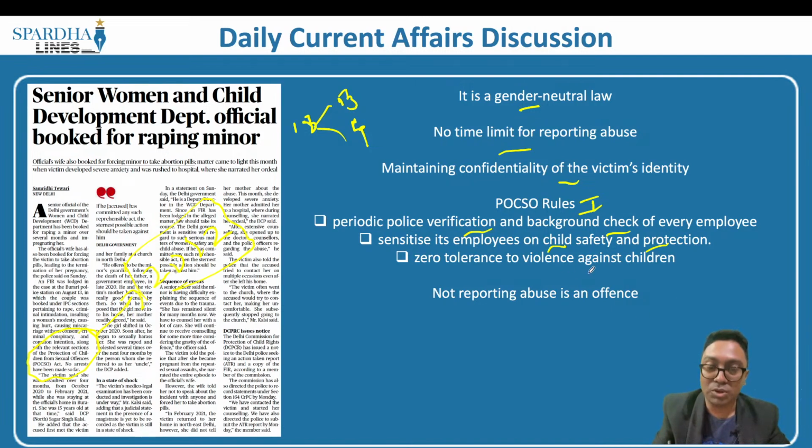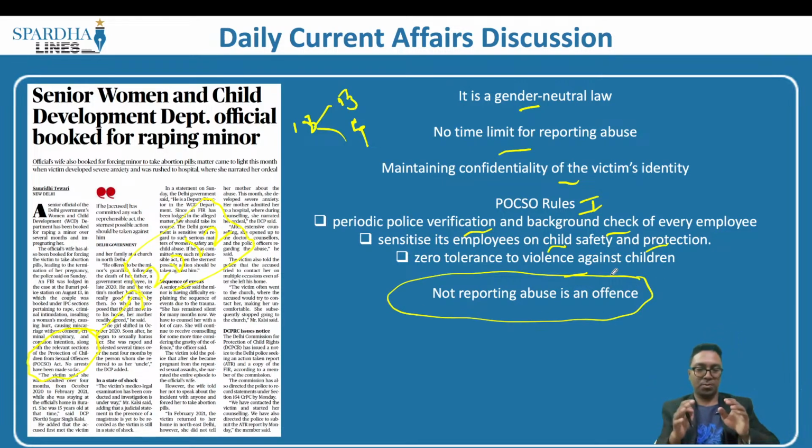Then there is zero tolerance to violence against children. These are the POCSO rules, and ultimately not reporting abuse is also an offense, which means you know for a fact that someone has plans to sexually abuse, or you know for a fact they have sexually abused, you should not be holding on to it. You should also reveal such information to the police authorities and the relevant authorities so that this can be curbed at the bud. These are some of the prominent laws that we have when it comes to POCSO. So all that can be done, and a request has to be made, is that sensitization has to be taken into picture.